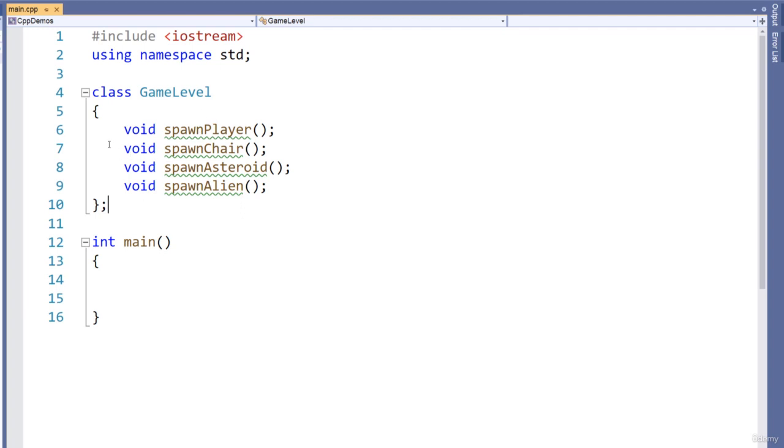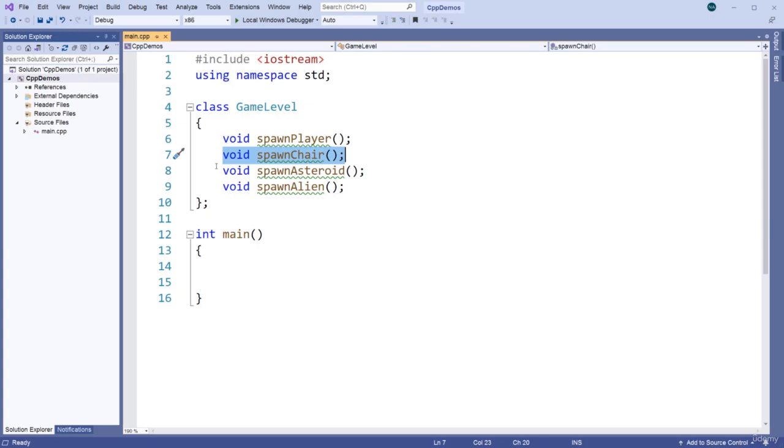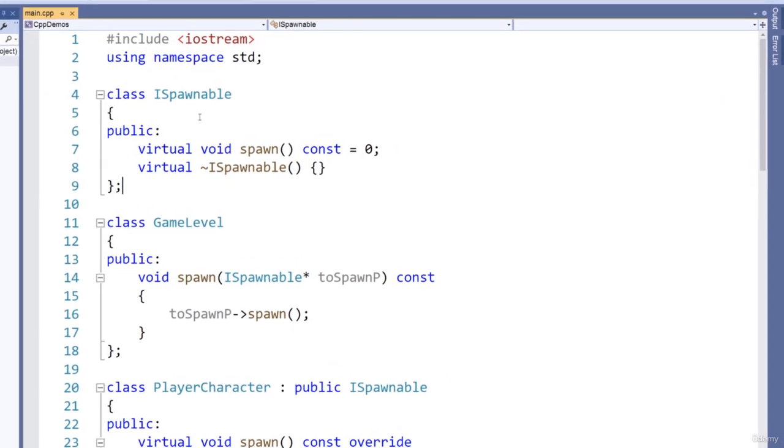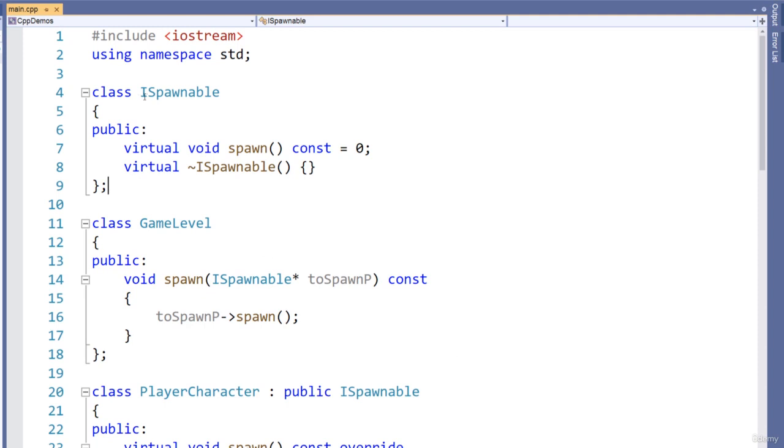Instead, what we want is a specific function that says spawn, and maybe it can take in a pointer to a type of an abstract or an interface class, and then we simply call spawn on that object. Alright, so let's look at how we can do that next. Okay, let's look at this example. I have this interface class, which I called iSpawnable. In the public section, I have a pure virtual function, which I called spawn.